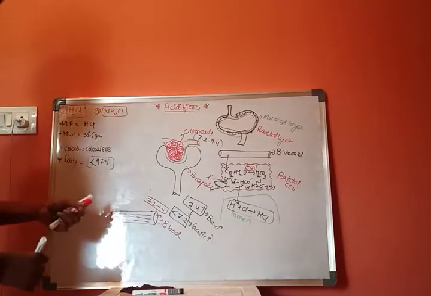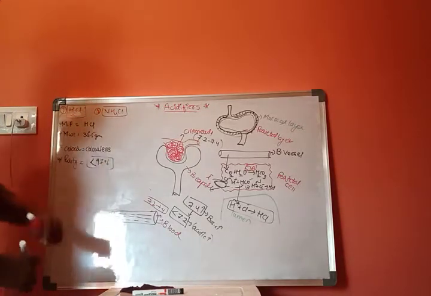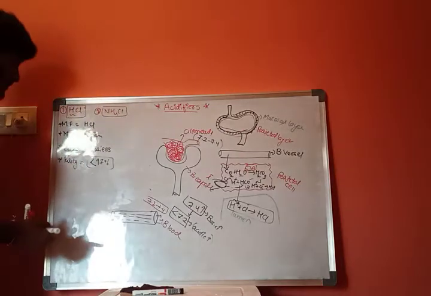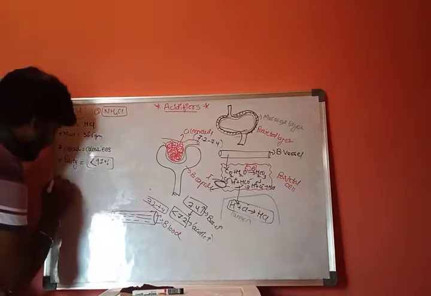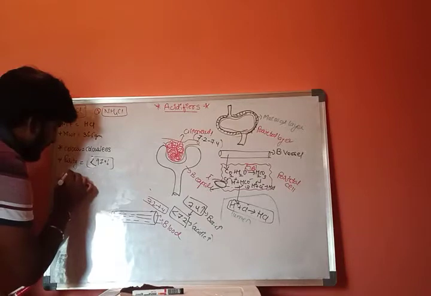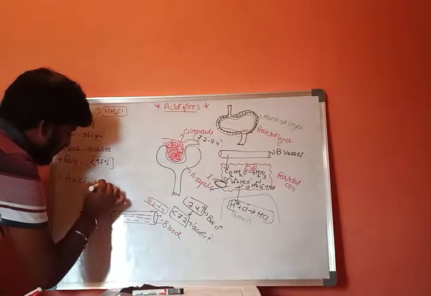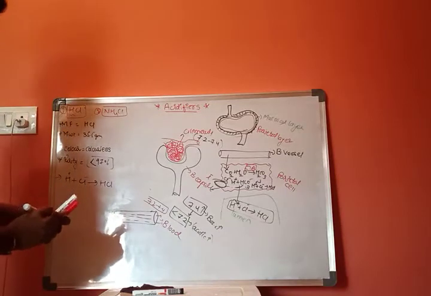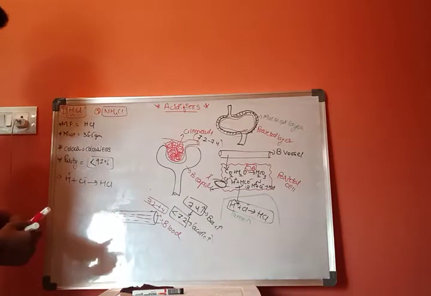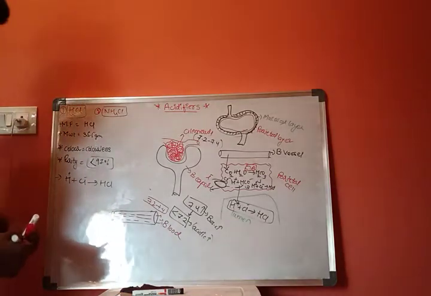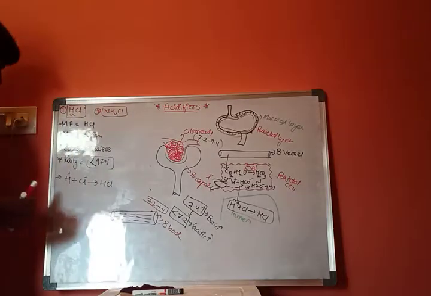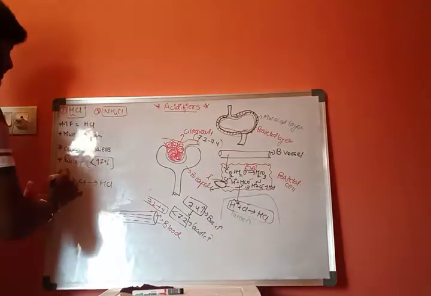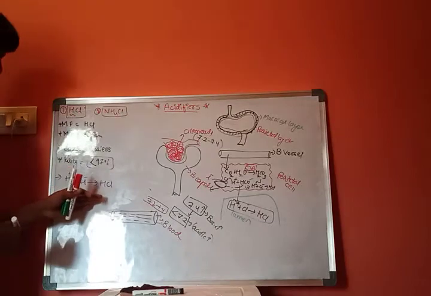Now, if we discuss the preparation of this HCl, H plus and Cl minus will form HCl.